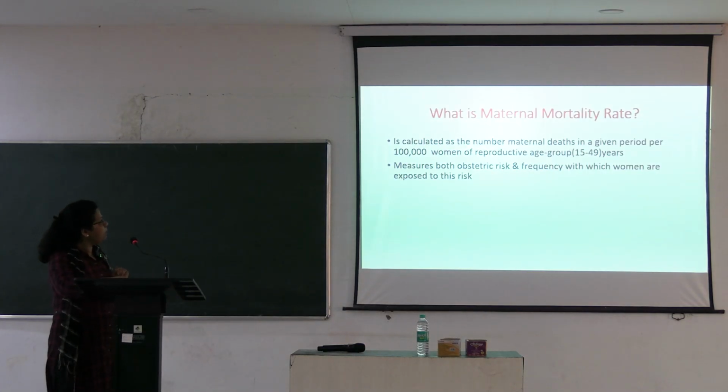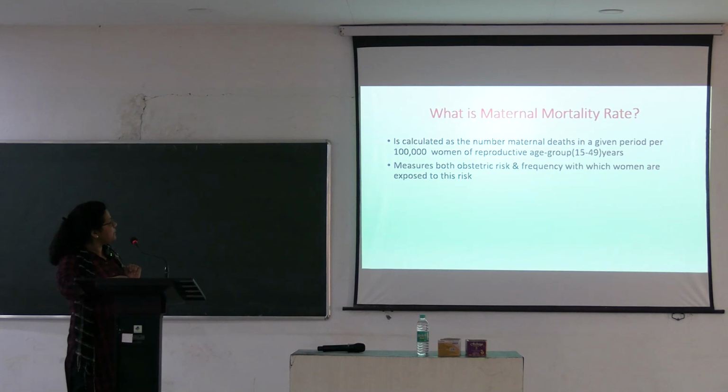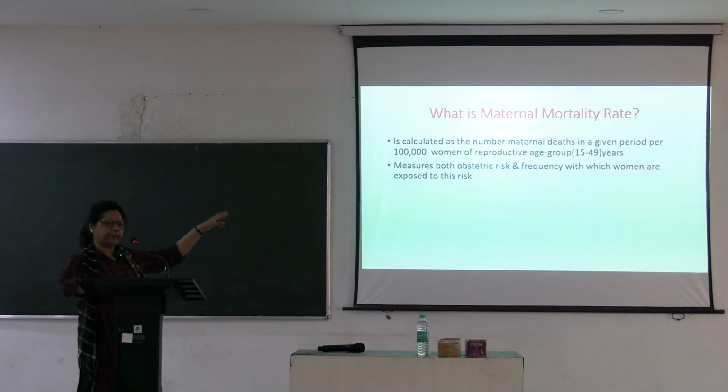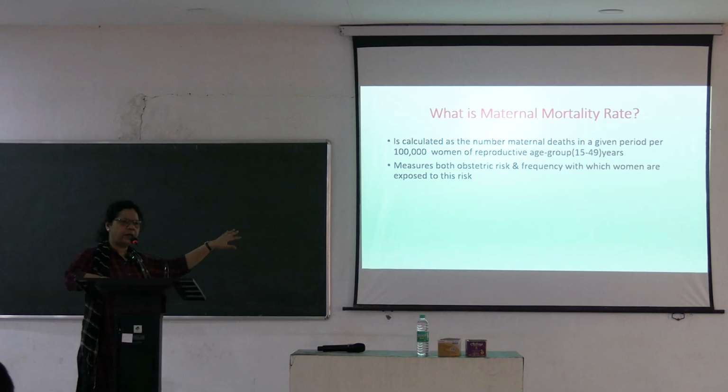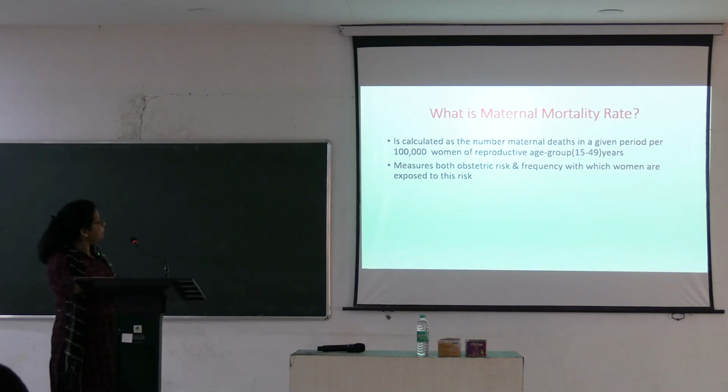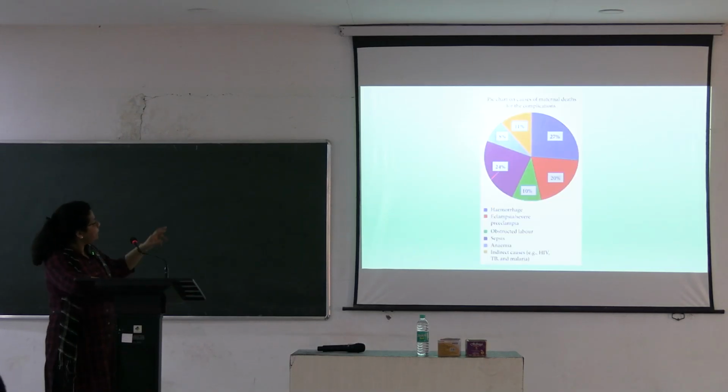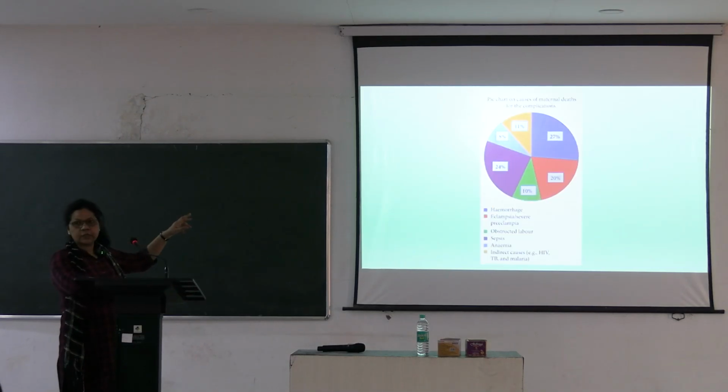Now, what is maternal mortality rate? It is calculated as the number of deaths in a given period per lakh women of reproductive age group, say 15 to 49, say 45 to 49, before 50, before she reaches menopause, and measures both obstetric risk and frequency with which women are exposed to this risk. Now, this is the pie chart showing the causes of maternal deaths for the complications. So, these are the causes which can cause maternal death.